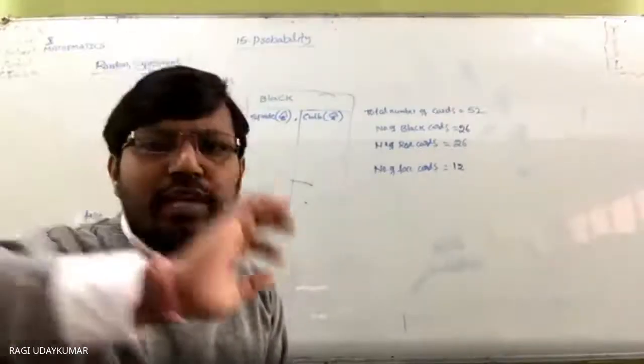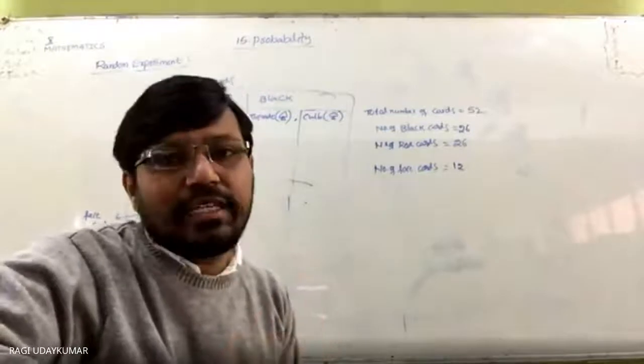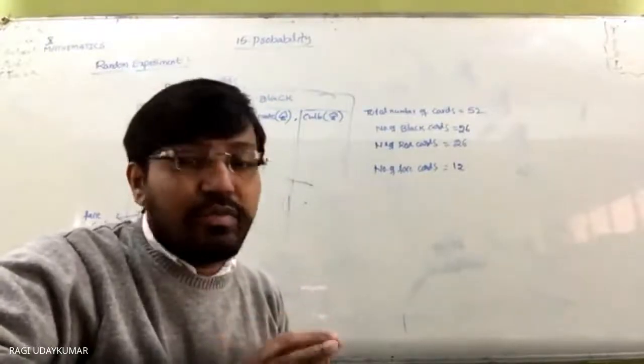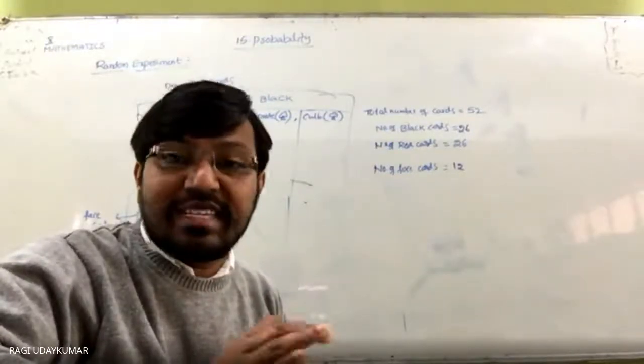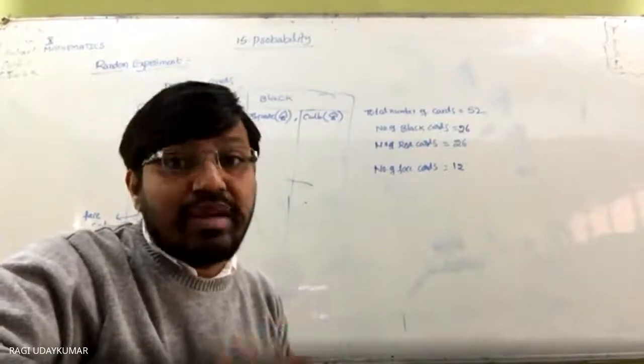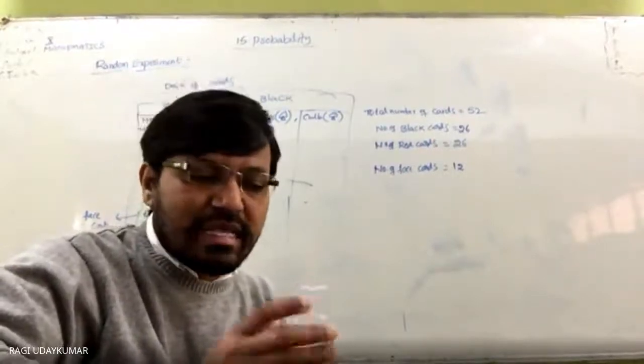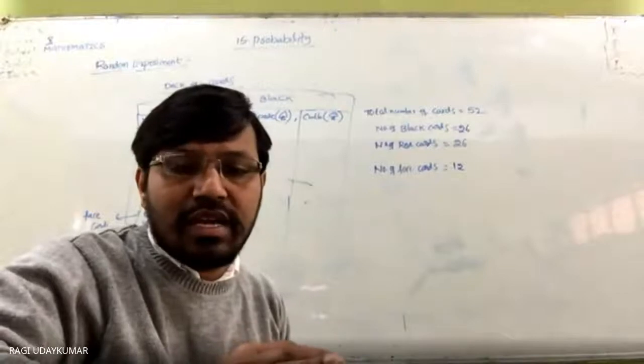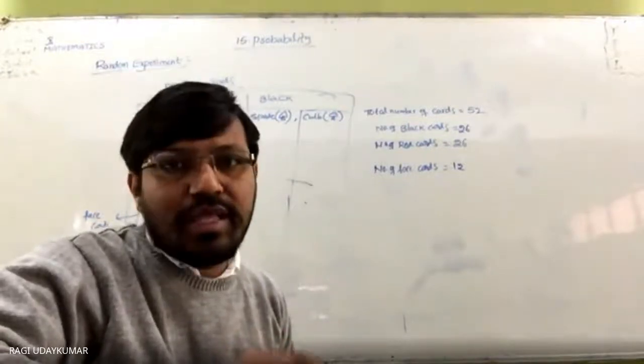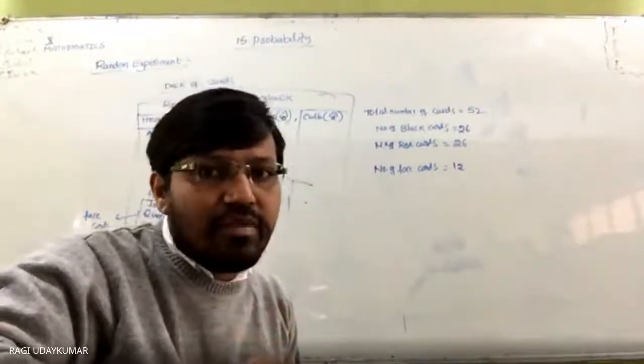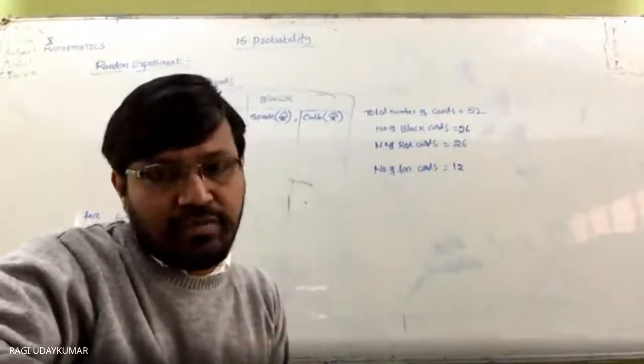So the main problems will be based on these three concepts only. Random experiment means an experiment in which the results are known but we cannot predict the result exactly. What results we are getting are called outcomes. Each outcome is called an elementary event.